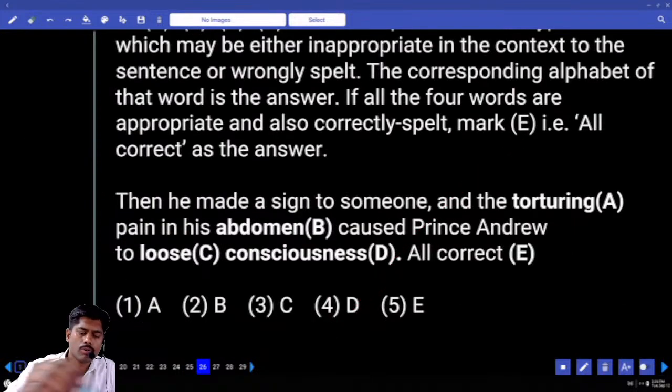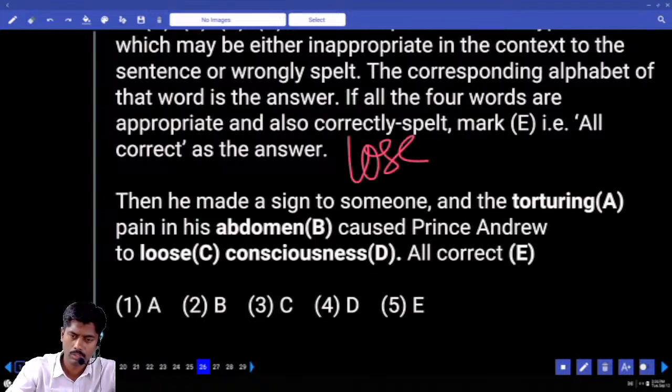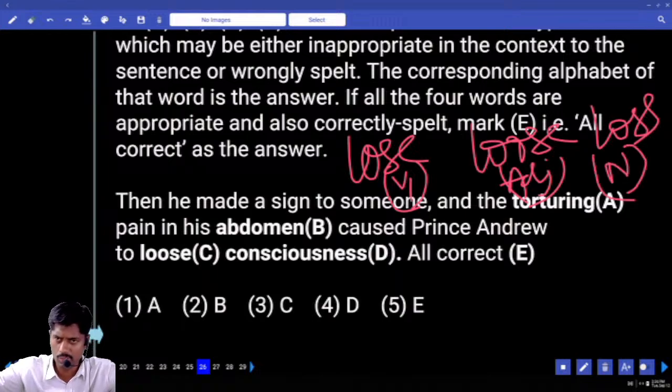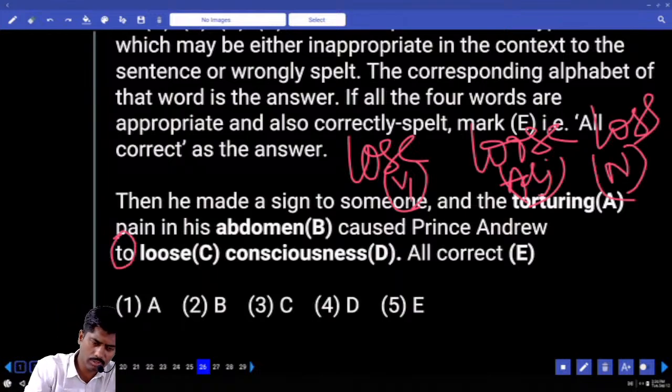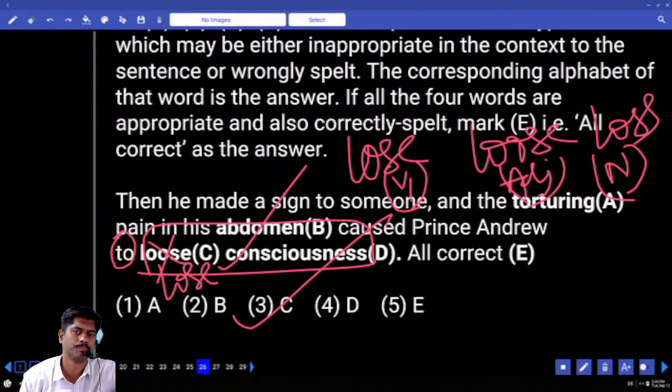Now we need to find out the wrongly spelled word or inappropriate word. Torturing abdomen, lose consciousness. This is V1. This is adjective. This is noun. Lose, lose, loss. And 2 is given to lose consciousness. So here I require LOSE. To lose consciousness, C is the answer.